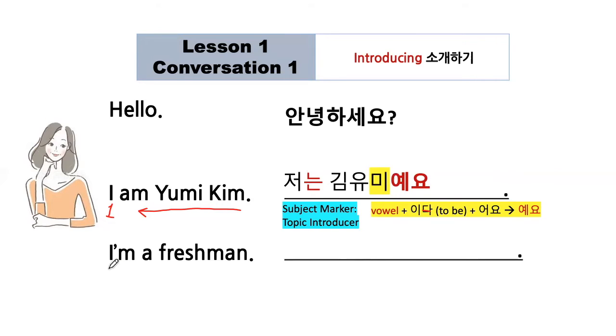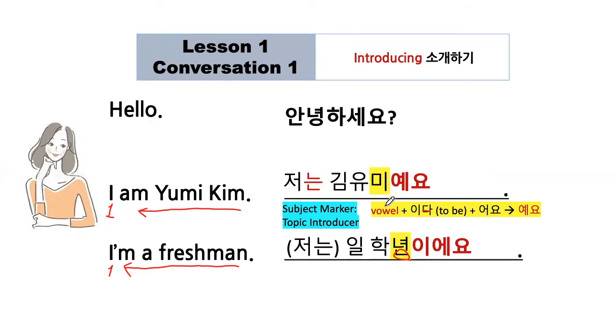It's really the same. I, freshman, 1학년. And then lastly, the verb, 이다, 예요. So we'll say 저는 1학년이에요. Once again, this is a consonant, right? After the consonant, you will say 이에요.